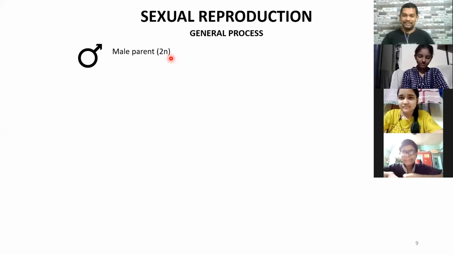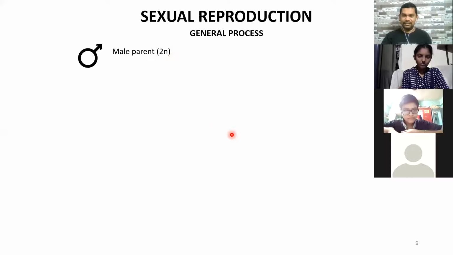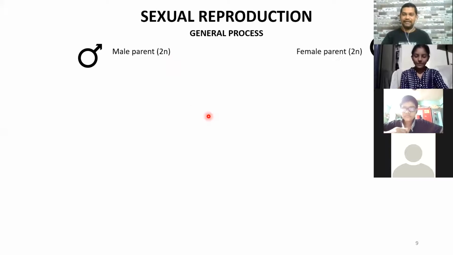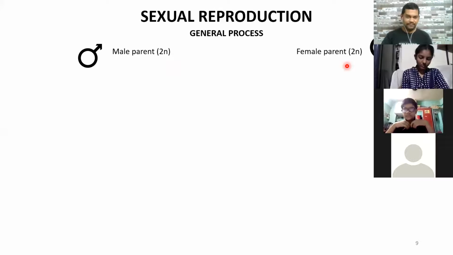That means double set of chromosomes. That is what 2n is. Remember these basic points. These are very, very important. So that is one parent called the male parent. Similarly, there is another parent called the female parent. This is its symbol, and that is also diploid. And it is understood that both the male and the female parent belong to the same species. That is the ideal condition, right?